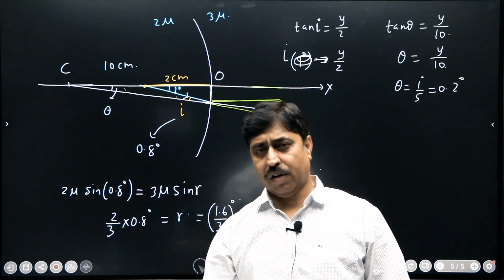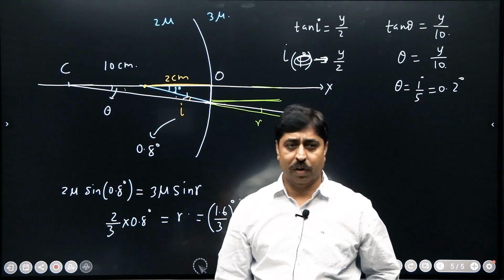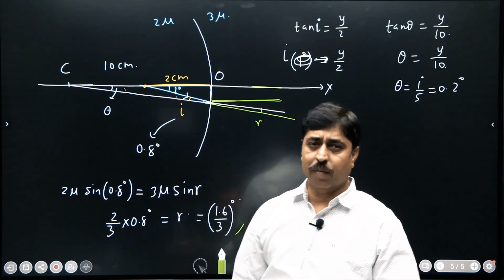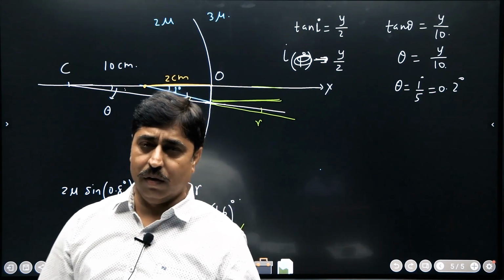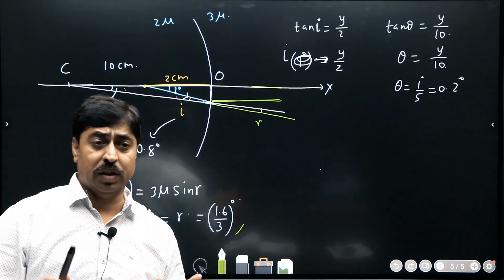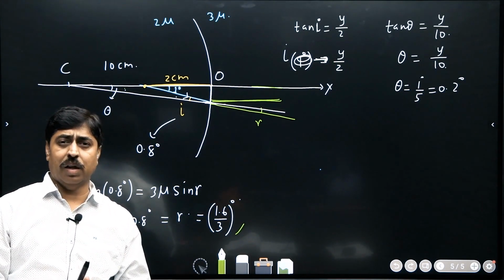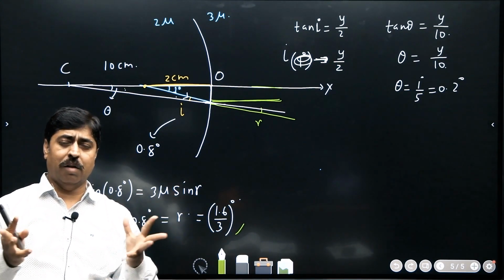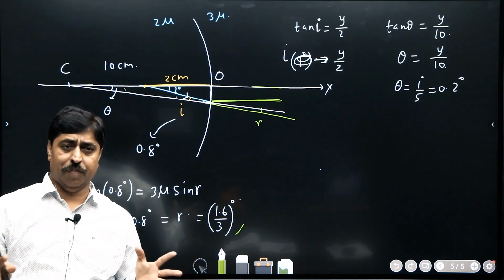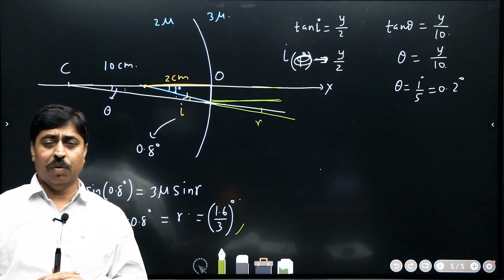That is the exact angle that the emerging ray will make with the x-axis. Students, I hope you have understood these two questions. They were more of geometry and observation skill, rather than some intricate use of formula. They were based more on your observation skill. So thank you. See you in the next video.